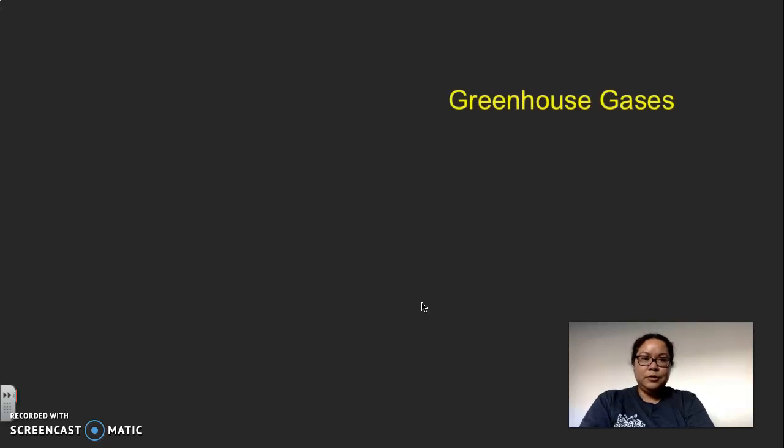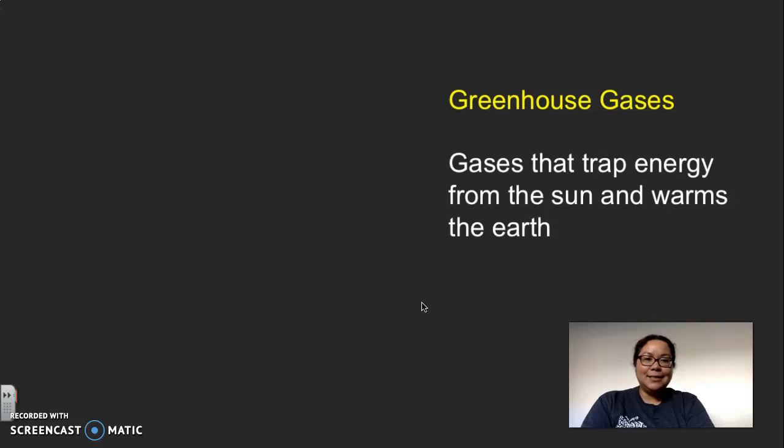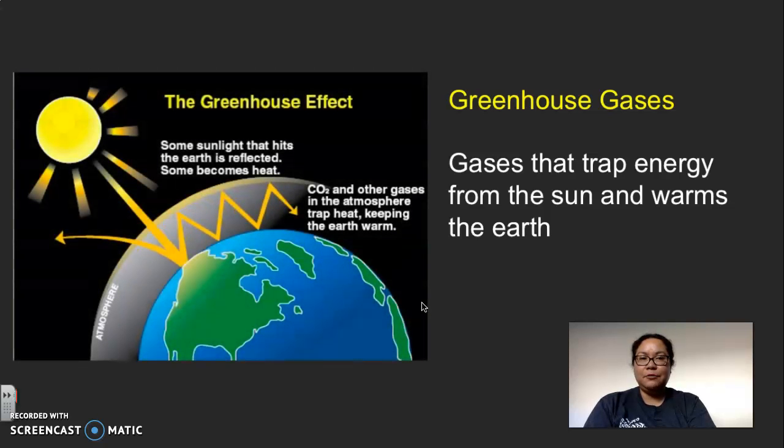Moving on to the greenhouse gases. Greenhouse gases are the gases that trap energy from the sun and help warm up the earth. They have a greenhouse effect. If you know what a greenhouse is, it's a house made out of glass that houses plants. It keeps all of the light's energy inside the house to keep the plants warm and thriving. So it's the same concept for us. The atmosphere will help trap in the air as well, and from the atmosphere, it's the greenhouse gases that do that.